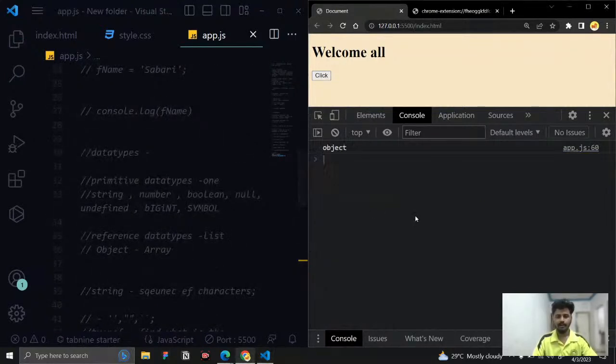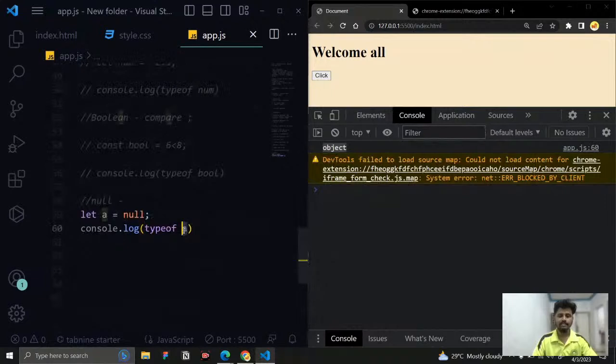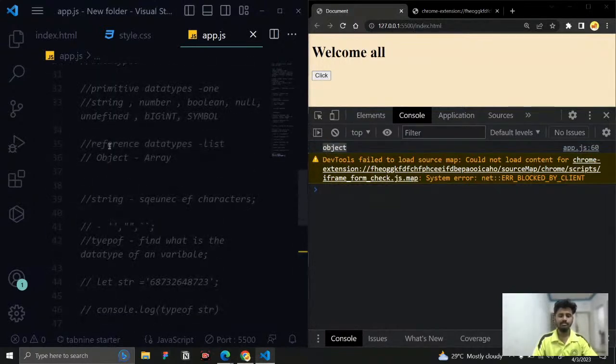So that is the logic, right? But if I run it, you can see it is giving me object. What is the data type of null? I'm asking for it. It is giving me object. Something weird, right? Why is it giving object? We discussed what an object is: object comes under reference data types, but null comes under primitive data types. There is a huge difference between how they are categorized.